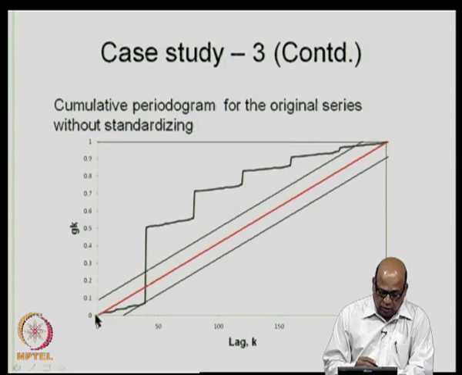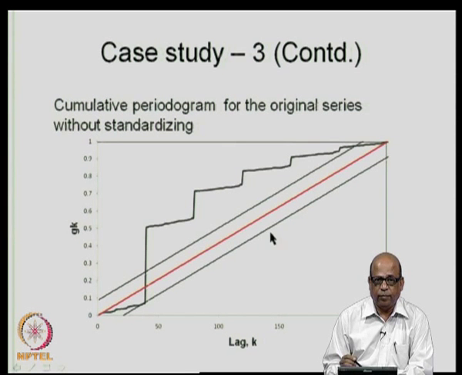Then what we do is mark the point 0, 0 here and n by 2 and 1. So, G k, the maximum value, is 1. And n by 2 in this particular case is 240. So, we join those two points, 240 and 1, by a line. Around this line we form the confidence bands.